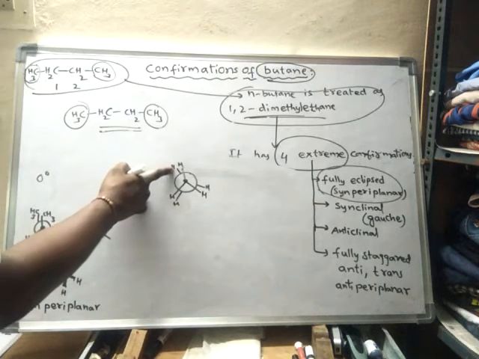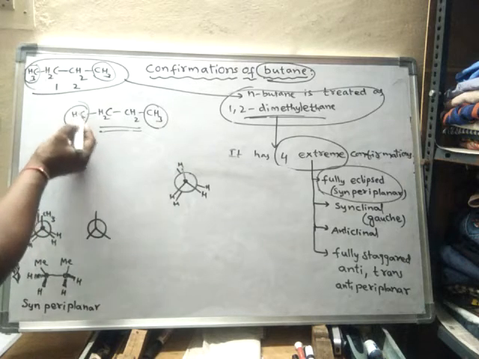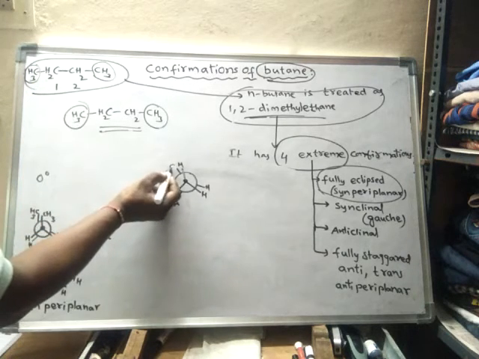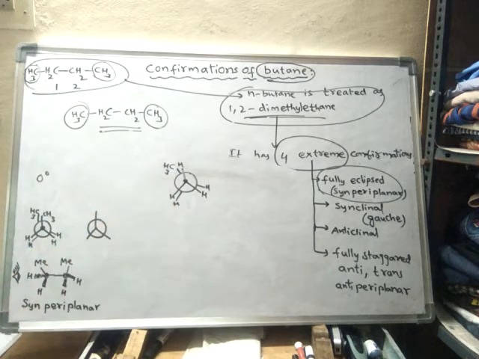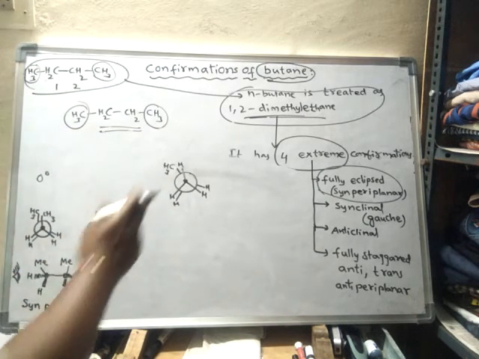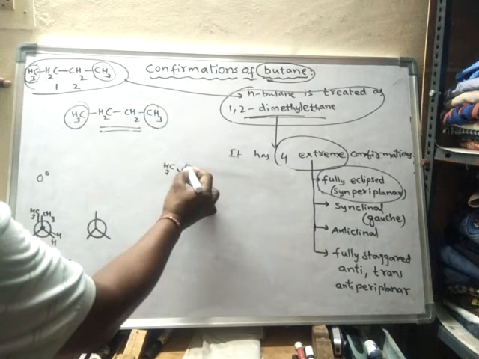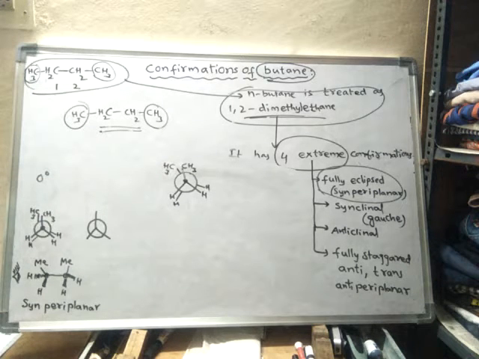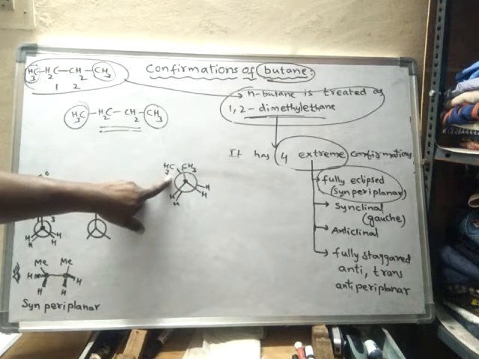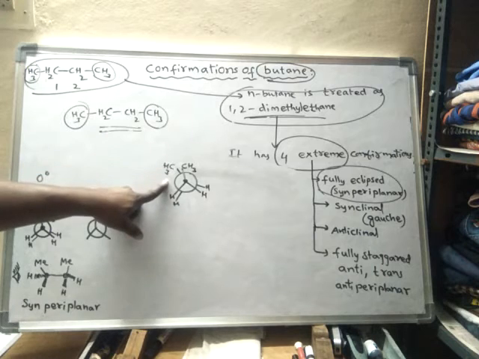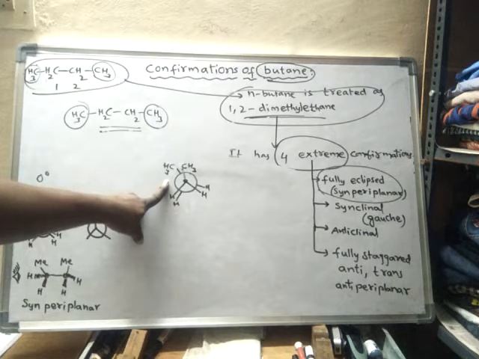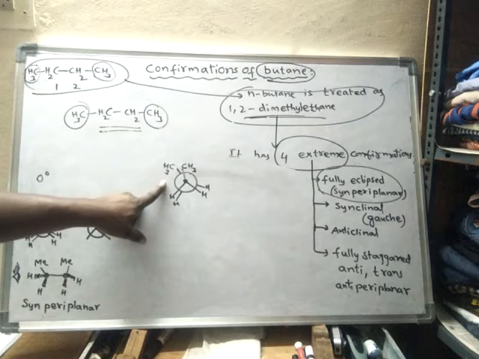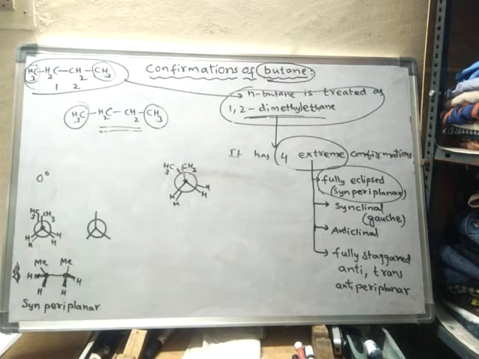Here this hydrogen of the back carbon is replaced by a methyl group, and this hydrogen of the front carbon is also replaced by a methyl group. So now this is called n-butane, or else 1,2-dimethyl ethane. Now we are going to learn the different conformations shown by this butane.